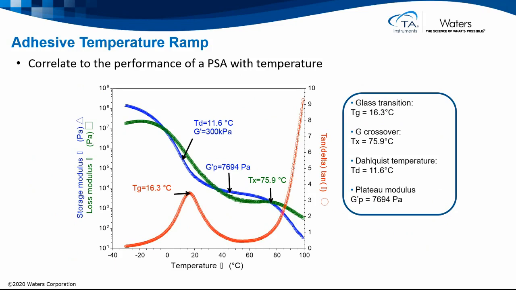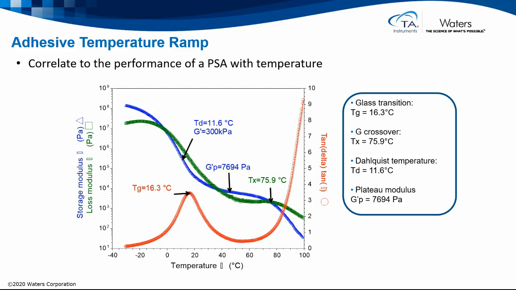An additional way of looking at adhesive performance or properties is to look at its temperature dependency. By performing a temperature ramp on this pressure-sensitive adhesive, we can identify several key temperatures or modulus values. The glass transition, the Tg, can be identified by a peak in tan delta. One of several modulus crossovers, but at the highest temperature, we finally see the liquid dominance of the modulus G'' over G', and as such above this temperature would be a sensible application condition.